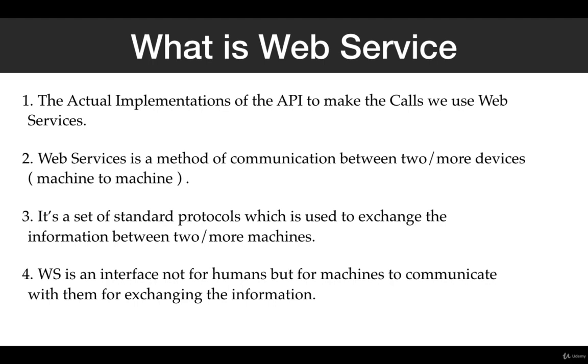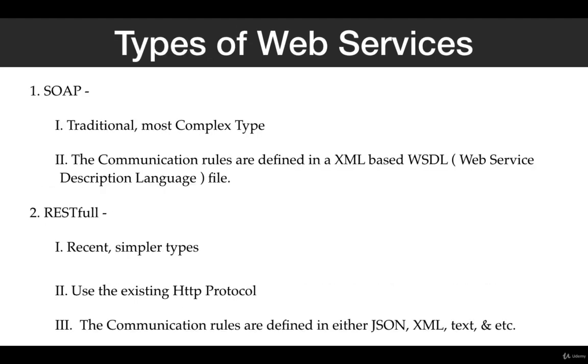Now let's talk about the types of web services. There are two types of web services: SOAP, which is Simple Object Access Protocol, and the second one is RESTful, Representational State Transfer. In the early stage we had only one API type, that was SOAP, and that is why we say that SOAP API was the traditional and most complex type. And why is it the most complex type?